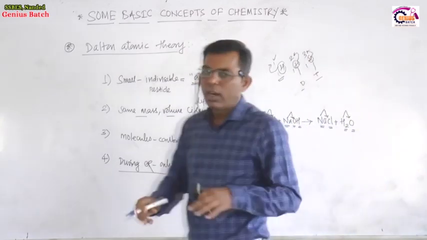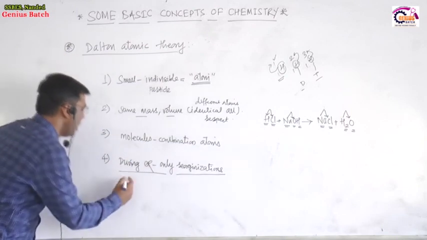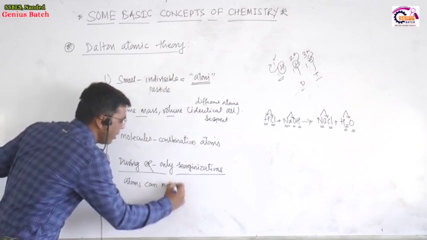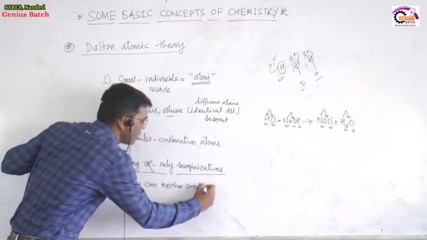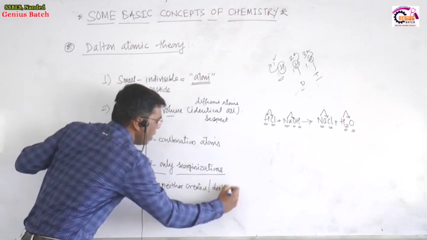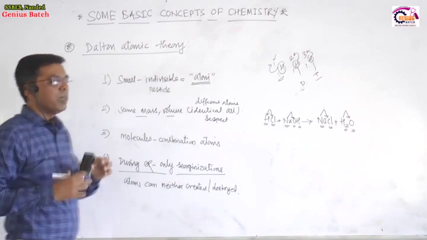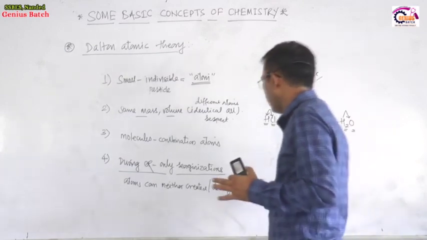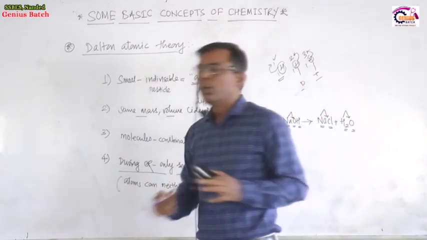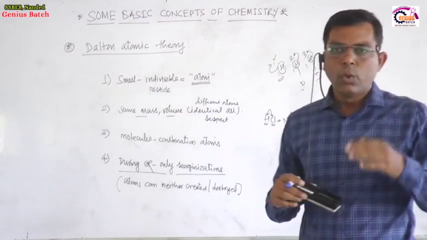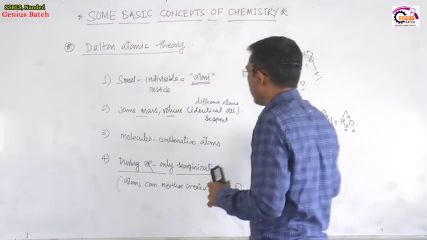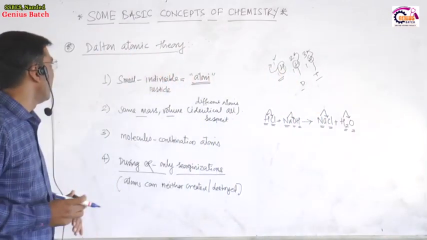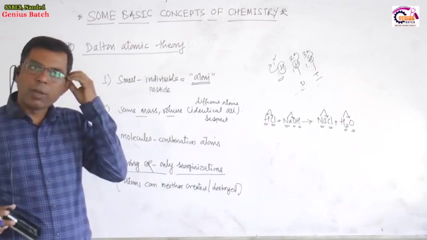According to Dalton's theory, we can write that atoms can neither be created nor destroyed during a chemical reaction. So what happens during a chemical reaction? There is only a reorganization or rearrangement of atoms. So these are the points of Dalton's atomic theory, which explain the formation of matter.